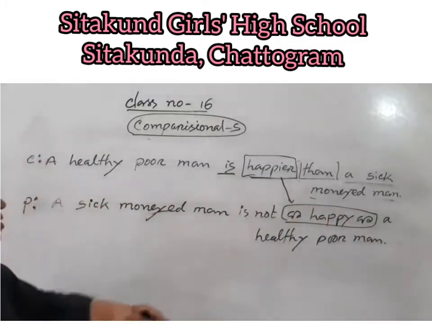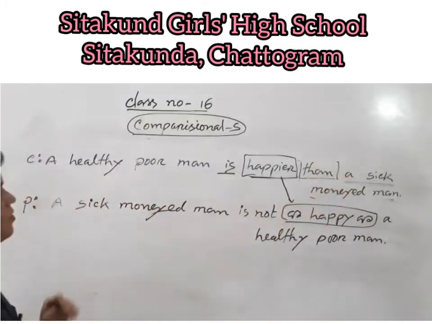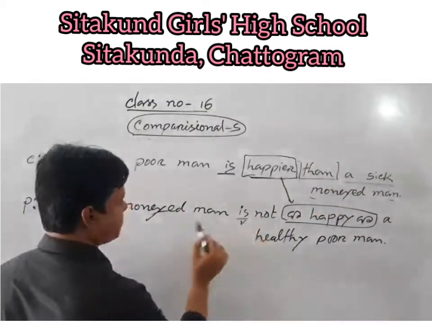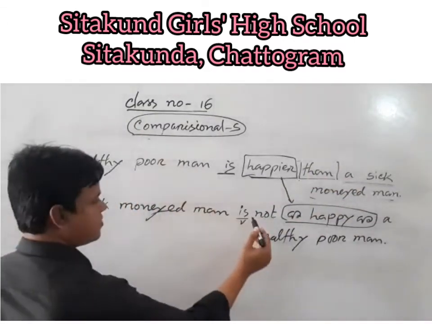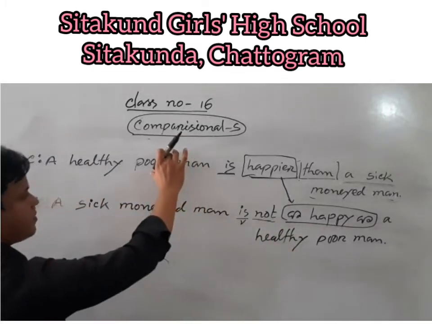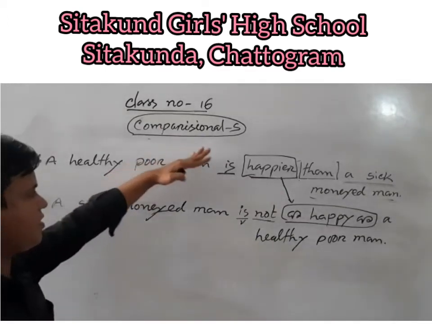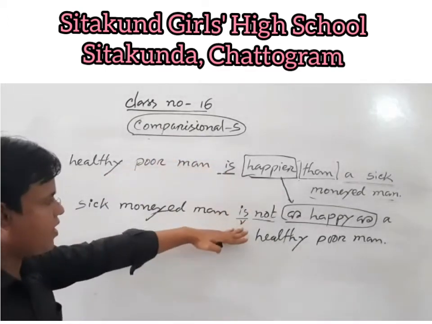Dear students, after using the next part of the "than," a sick moneyed man, we have to use the verb, and then the sentence will be transferred to negative if the comparative sentence is affirmative, and if the comparative sentence is negative, then the positive will be affirmative.